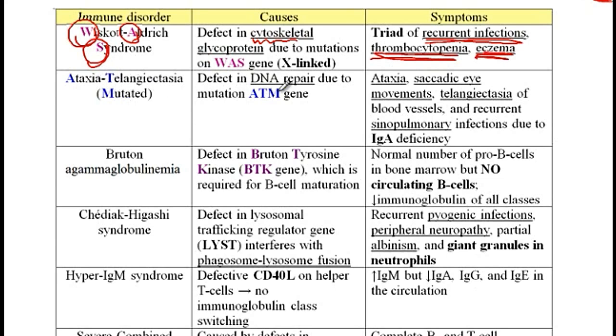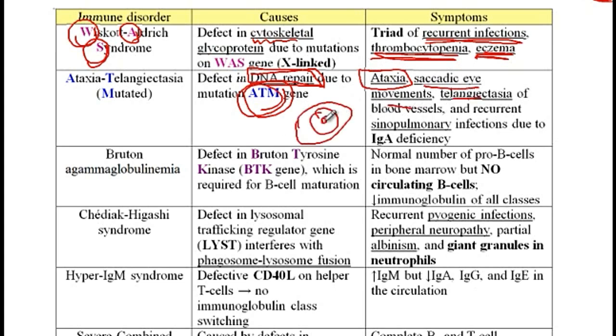Ataxia-Telangiectasia due to mutation in ATM gene, which is required for DNA repair. And since DNA repair is required in every tissue, there are multiple organs that are affected in these patients, including the cerebellum that causes ataxia, saccadic eye movements, telangiectasia of blood vessels, which usually present on the side of the eye, like dilated vessels like this, and recurrent sinopulmonary infections due to IgA deficiency. So again, ataxia starts with letter A, so it causes IgA deficiency.